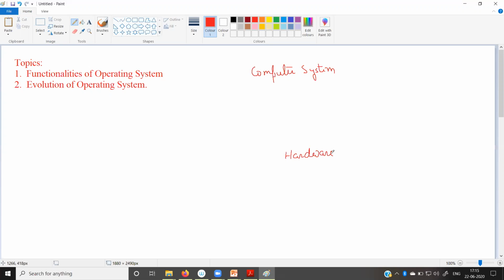So hardware is the innermost or lowermost component of the computer system. Now above hardware, there is a part which is called the operating system.